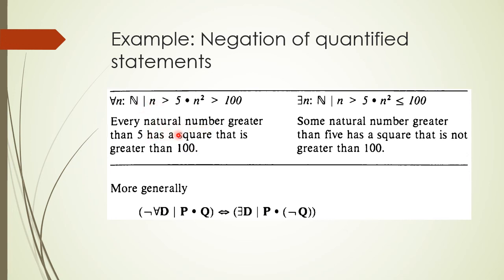If we negate the universal quantified statement, then we have some natural numbers which are greater than 5 whose square is less than or equal to 100. More generally, whenever we apply the negation on a universal quantified statement, the for all quantifier becomes the there exists quantifier, the constraint remains the same, and we apply the negation on the predicate.